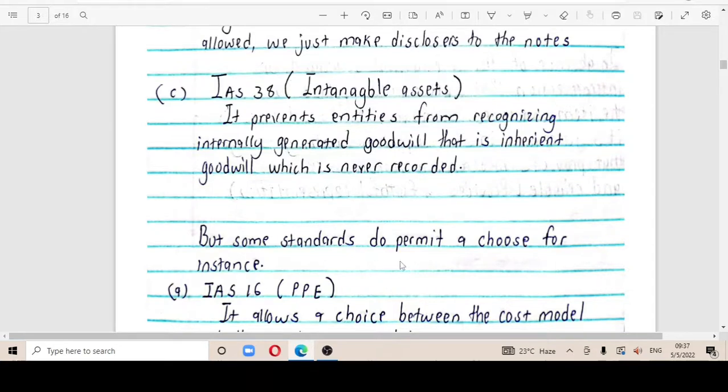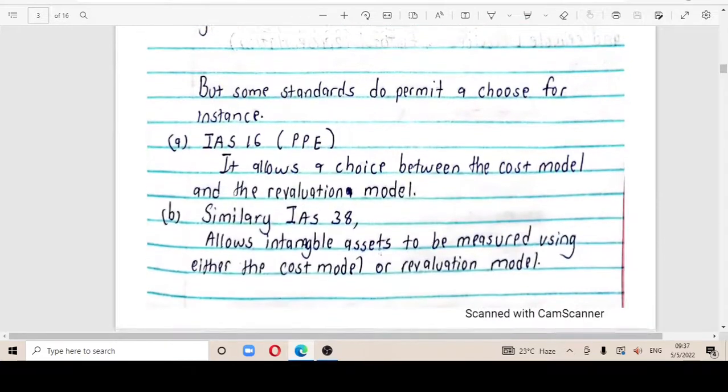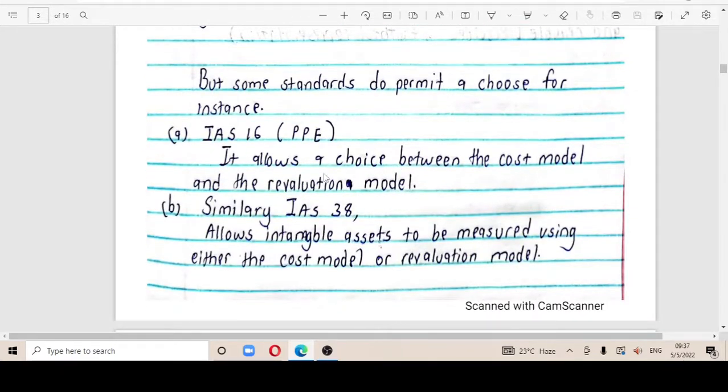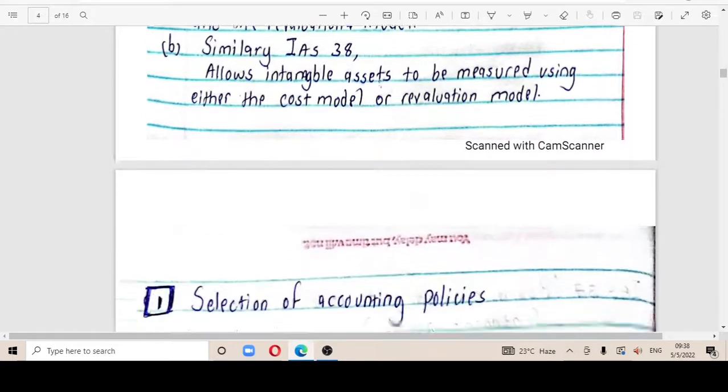But sometimes standards do permit a choice. For instance, we are having the IAS 16, property, plant and equipment. It allows a choice between the cost model and revaluation model. So that is with IAS 16. Similarly, we're having the IAS 38, which talks about intangible assets. Still, this allows intangible assets to be measured using either the cost model or the revaluation model.